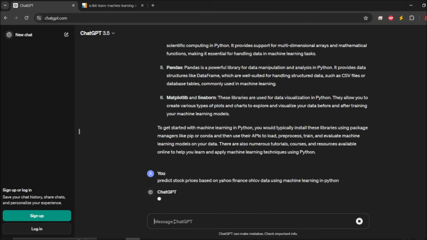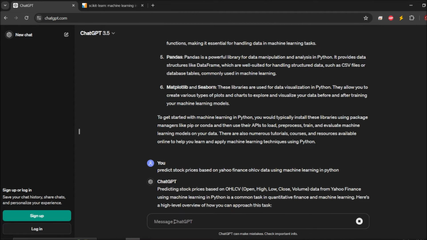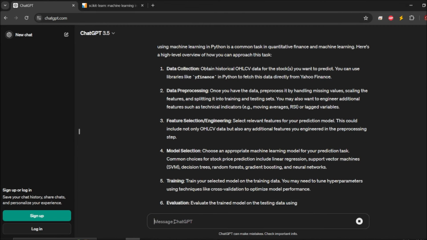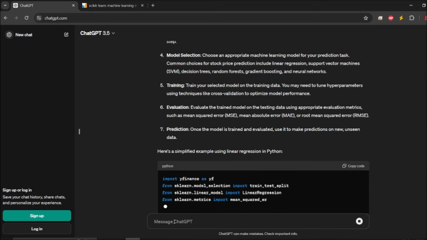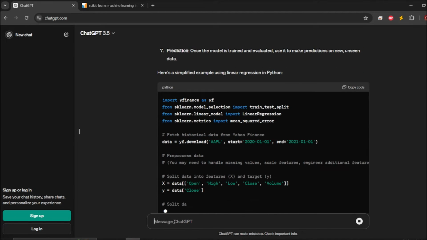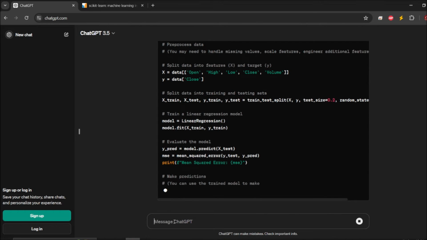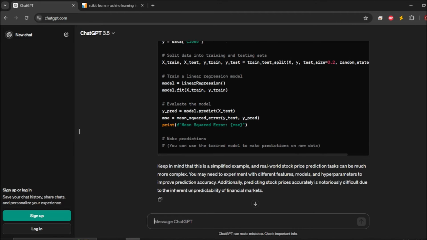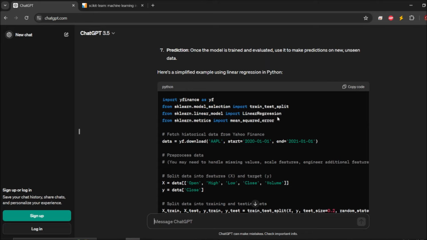Yahoo Finance data is free of cost, and it is easy to access. So instead of getting the CSV data or getting it with an API key and access token, I think most of the things have been already done. We are only utilizing some of the model, we are just trying to predict. So one of the examples which I am taking, in this case I'm utilizing the linear regression model. It is very simple and easy to utilize, so you can utilize this stuff.